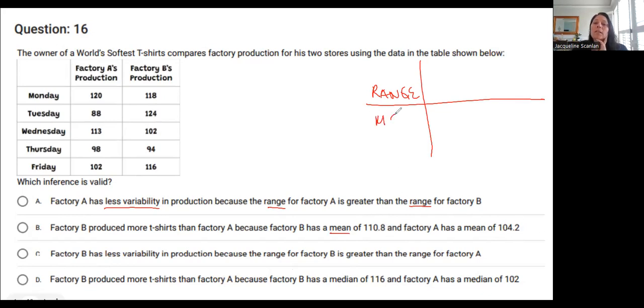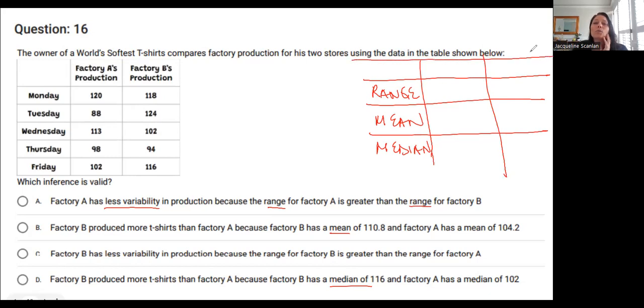So I have to find the mean for both groups. Statement C says factory B has less variability because the range, okay, so we've already got range written down. And answer choice D says factory B produced more t-shirts because it has a median. So I also have to find the median. This test is intense.